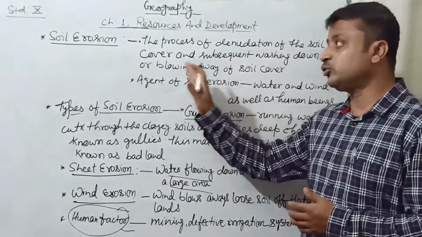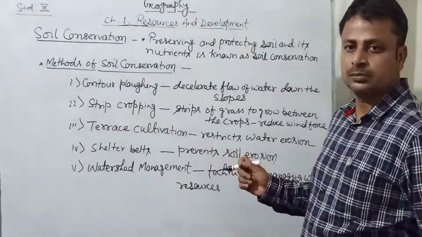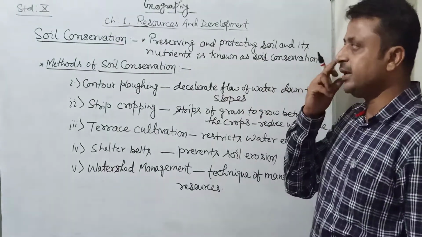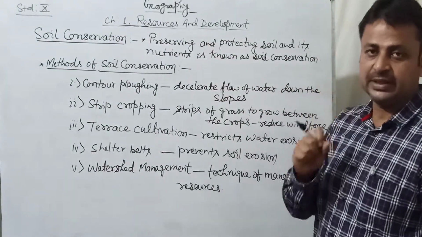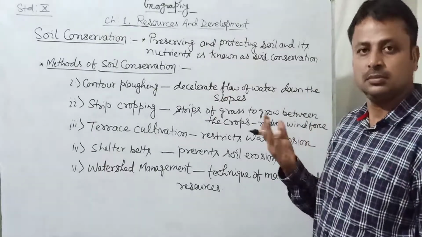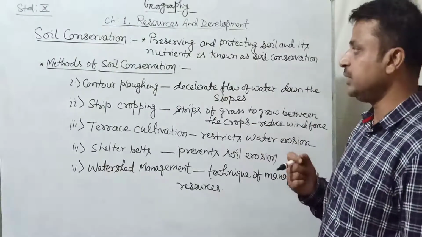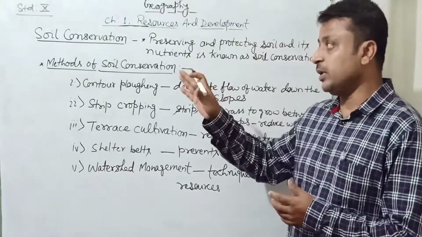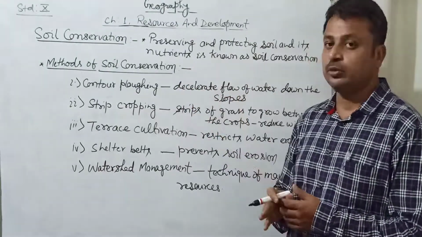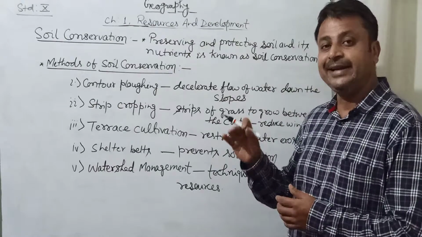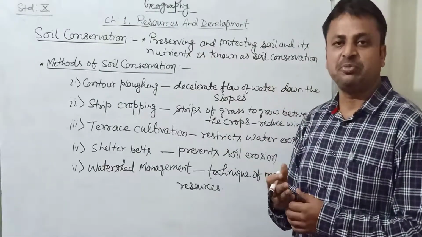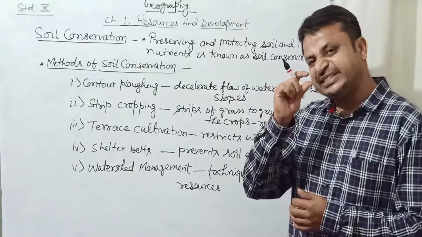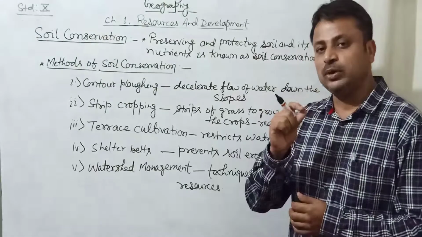So we have come to know about the soil, and the last topic is conservation of soil. It is the last topic of this particular chapter. Soil conservation. Conservation means saving. Saving what? Soil. Why soil? You have seen what the importance of soil is. You have also seen, when we were defining resources and classification of resources, that soil, even though regarded as a renewable resource, needs to be conserved because it takes hundreds or thousands of years to prepare a 6-inch fertile layer of the soil.